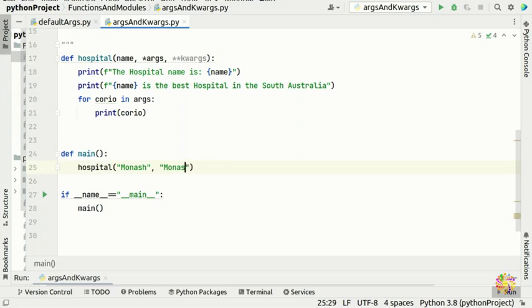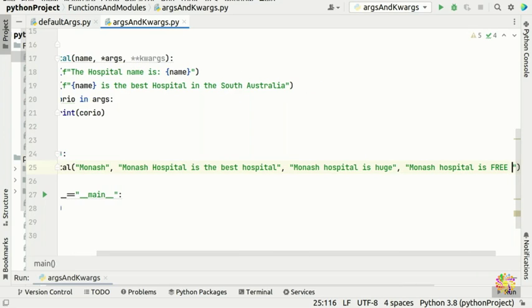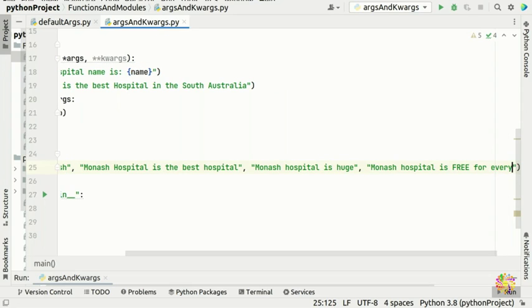So I'm going to put a Monash hospital is the best hospital, for example, and I'm going to put another argument, Monash hospital is huge, and I'm going to put a Monash hospital is free for everyone.